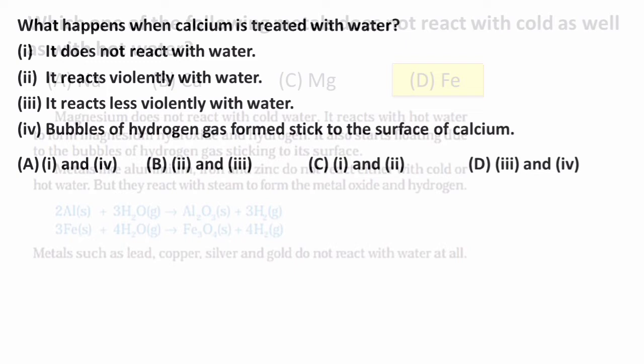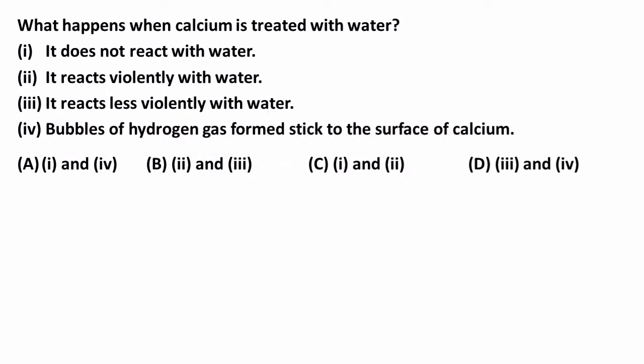Number 2. What happens when calcium is treated with water? Statements are: 1. it does not react with water, 2. it reacts violently with water, 3. it reacts less violently with water, 4. bubbles of hydrogen gas formed stick to the surface of calcium.